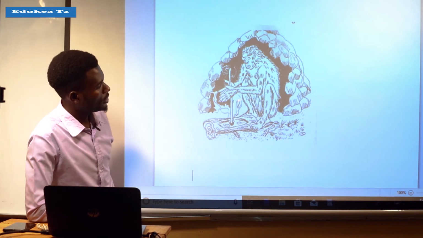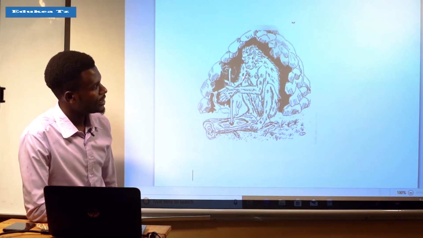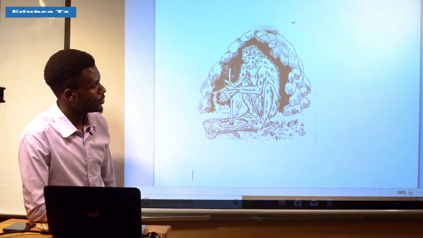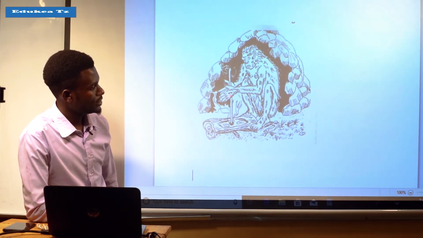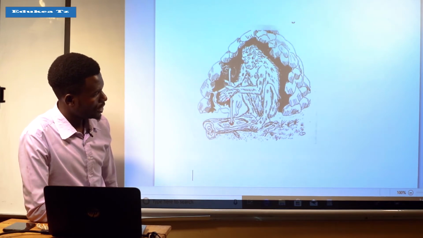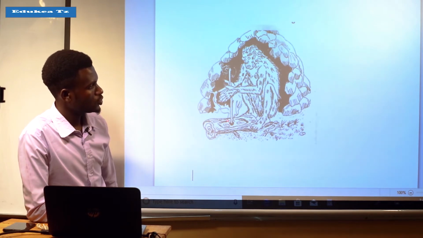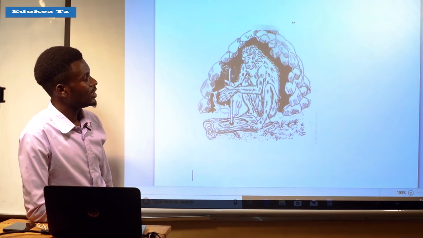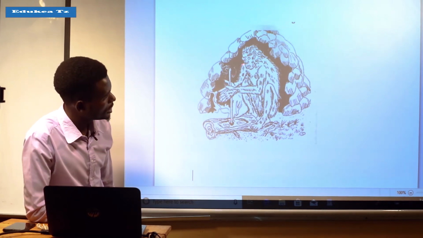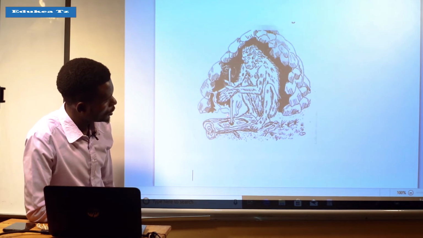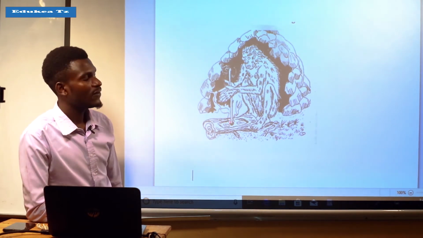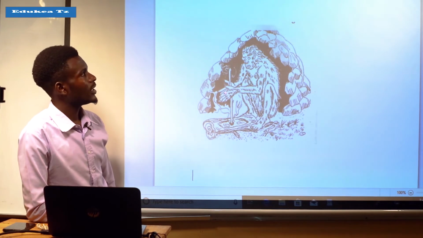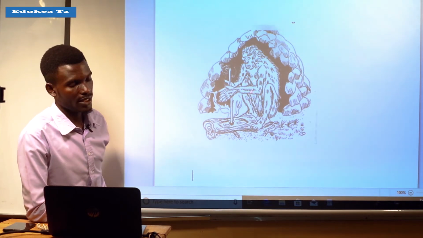how man's ancestors were making fire. You can see on the diagram here, that is an ancestor or creature that's scratching the wood by using his hands. So it's just scratching that wood with the big wood here and trying his best so that he can produce fire. As he continued to scratch, you can see the smoke started to be produced and come out, and finally fire was produced, and that's how man's ancestor made fire.